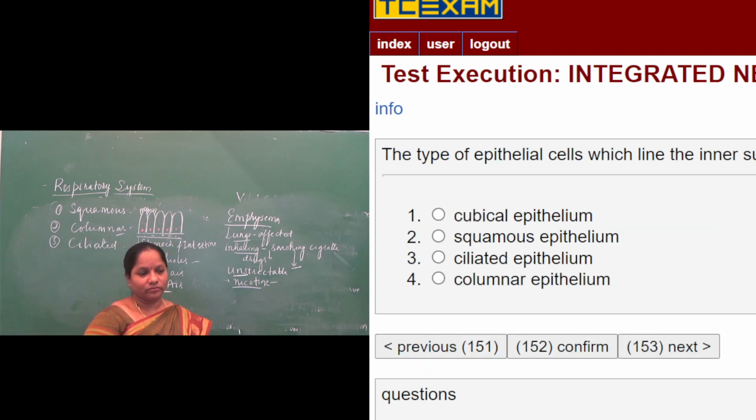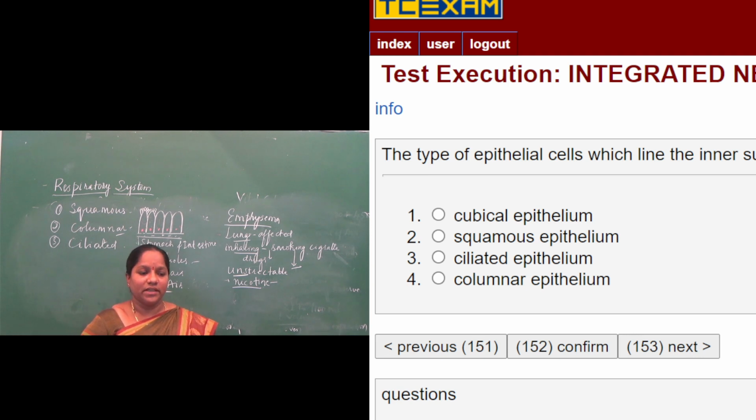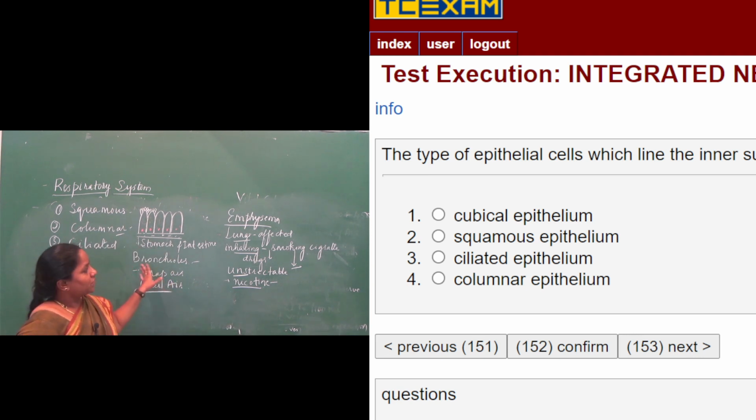Next one. The type of epithelium which lines the inner surface of the fallopian tube. If you see the previous question, you can answer this question also. Fallopian tube, bronchioles, small bronchi are known as: cuboidal epithelium, squamous epithelium, ciliated epithelium, columnar epithelium. Ciliated epithelium is present in the fallopian tube, bronchioles and small bronchi.